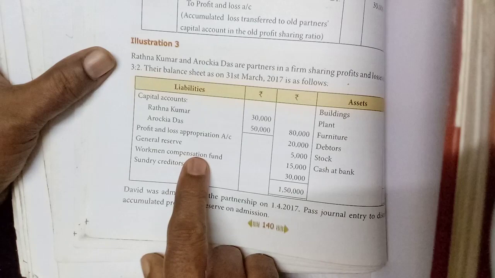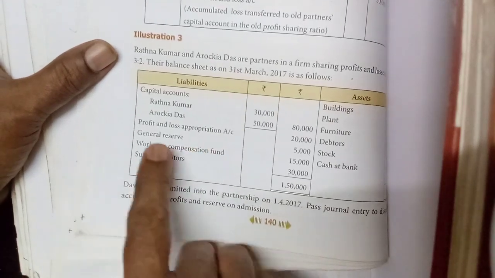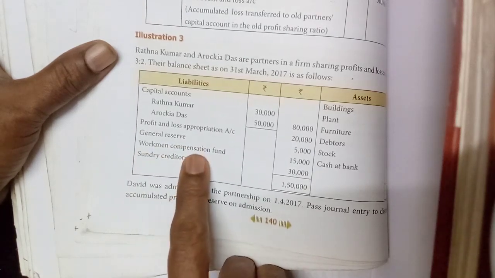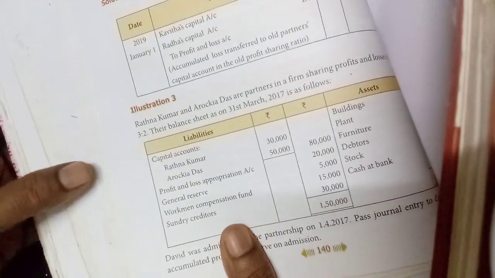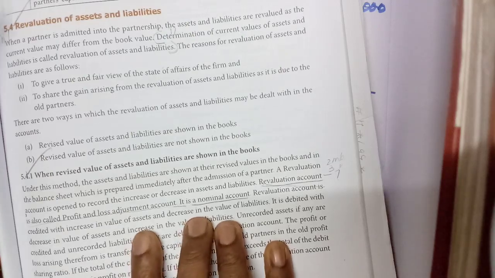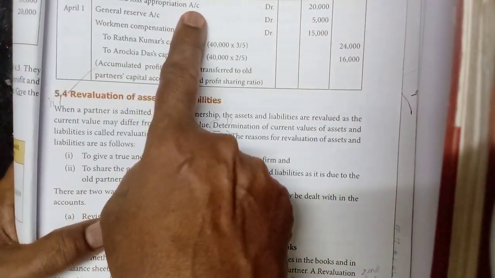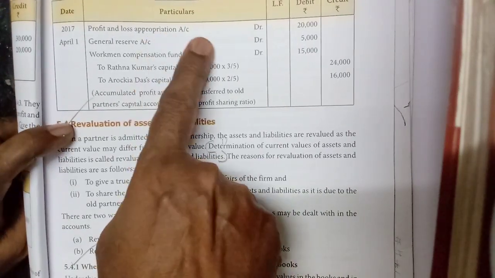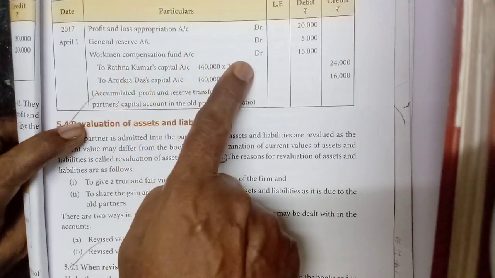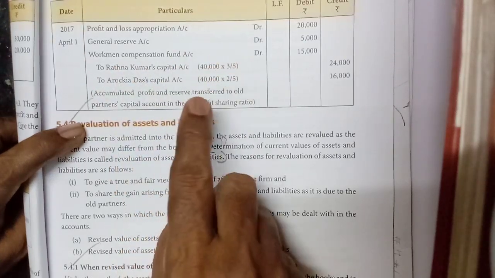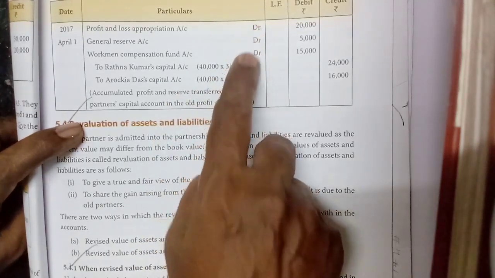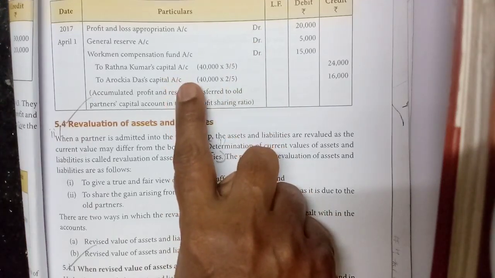So here, what are the accumulated profits and reserves? Profit and loss appropriation account, then general reserve, then workman compensation fund. So these three we have to distribute. What is the question? Pass journal entry. So only journal entry we need to write. See, all the accumulated profits and reserves they have written: profit and loss appropriation account debtor, general reserve account debtor, workman compensation fund account debtor. Since they are liabilities, they show the credit balance. So now to cancel them, we are writing as debit, and the partners' capital accounts should be credited.